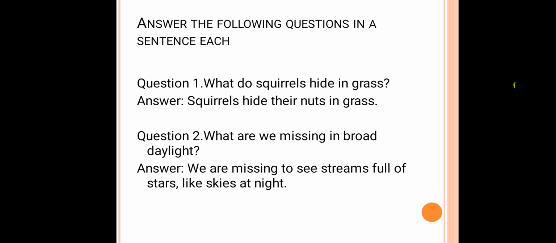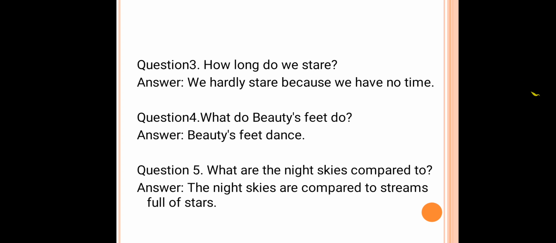Next one. What are we missing in broad daylight? Okay, the answer is we are missing to see streams full of stars like skies at night. See here children, what are we missing in broad daylight? We are missing to see streams full of stars like skies at night. Okay, now let us see the third question. How long do we stare? The answer is we hardly stare because we have no time. We have no time to look at nature.